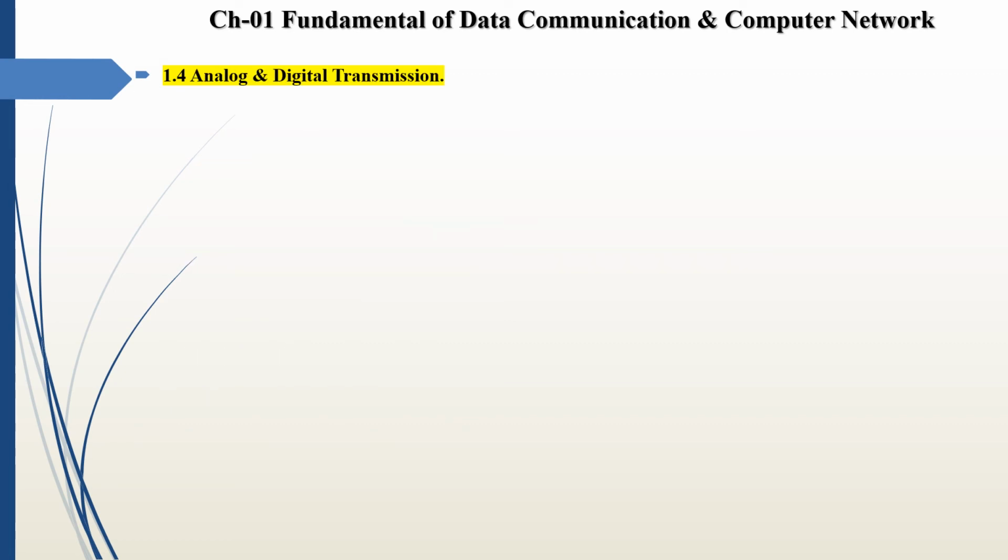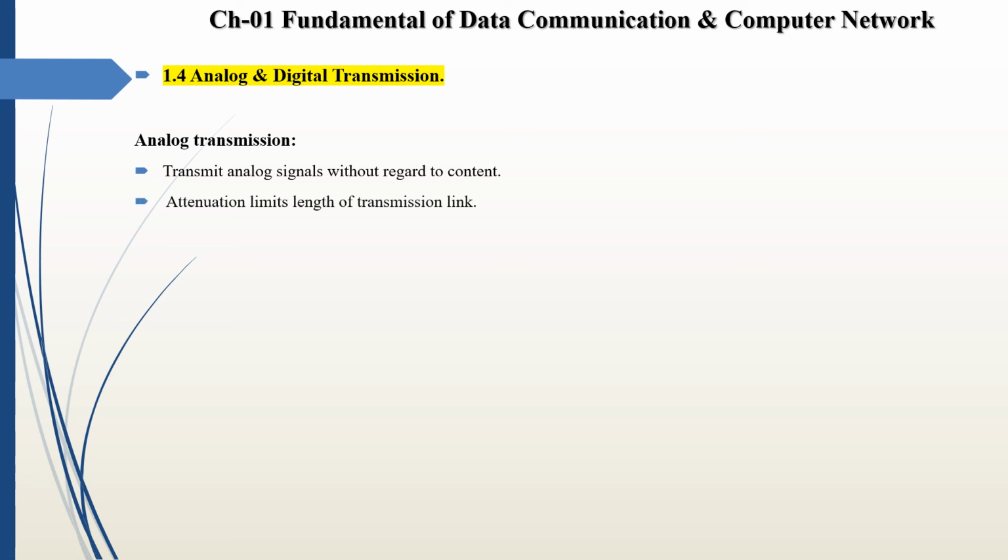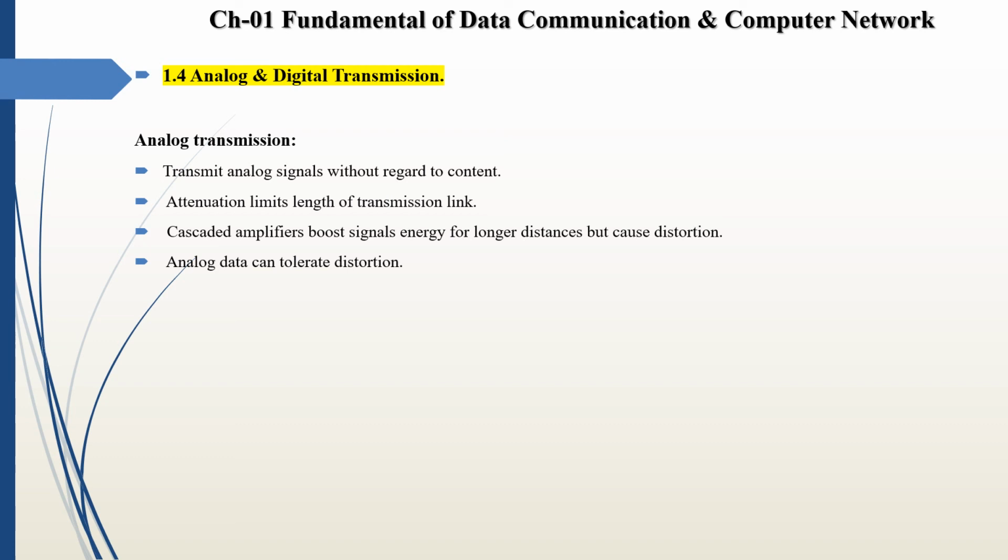Now we see what is analog and digital transmission. First we see some points regarding the analog transmission. First is transmit analog signals without regard to the content. Second one, attention limits length of transmission link. Next point is cascaded amplifiers boost signal energy for longer distance but cause distortion. Analog data can tolerate distortion. Introduce error in digital data. So this all points about analog transmission.